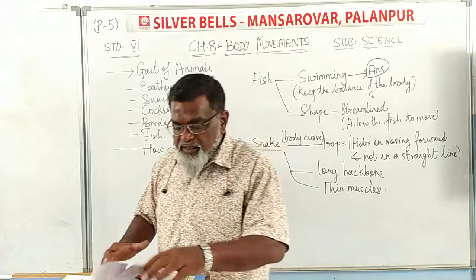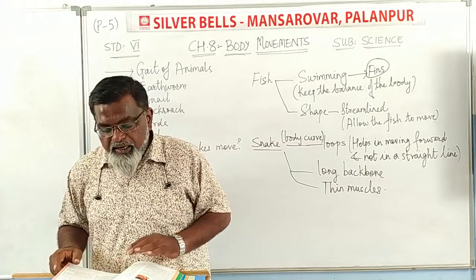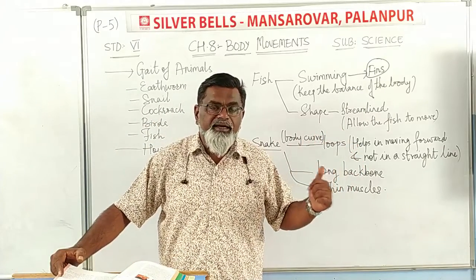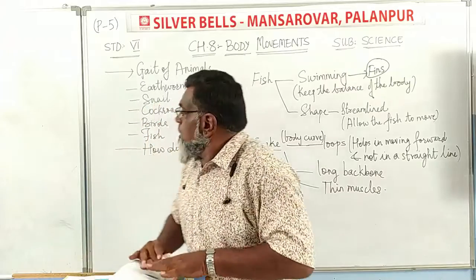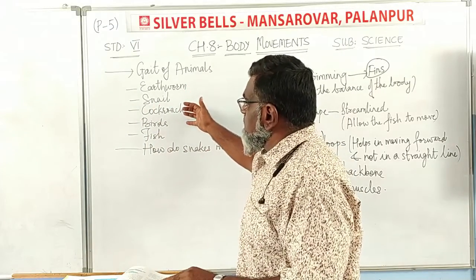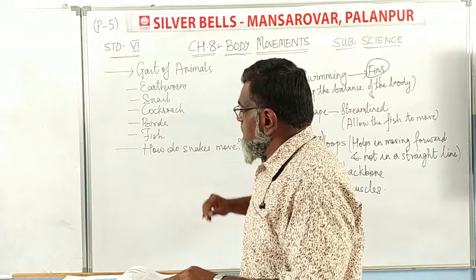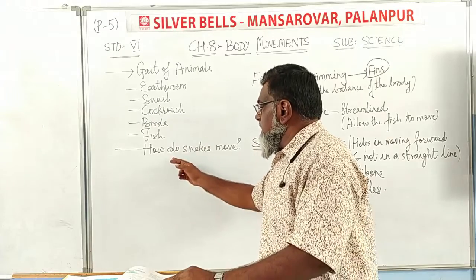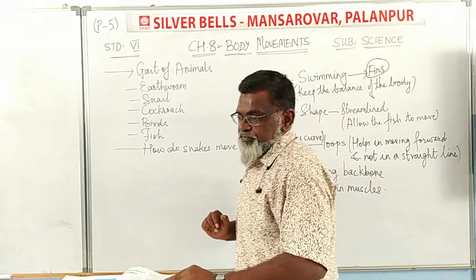What do you mean by gait? The way of walking of an animal is called the gait of an animal. In the gait of animals we studied the earthworm, snail, cockroach and birds in part 4. Now in part 5, we are going to study fish and how snakes move.